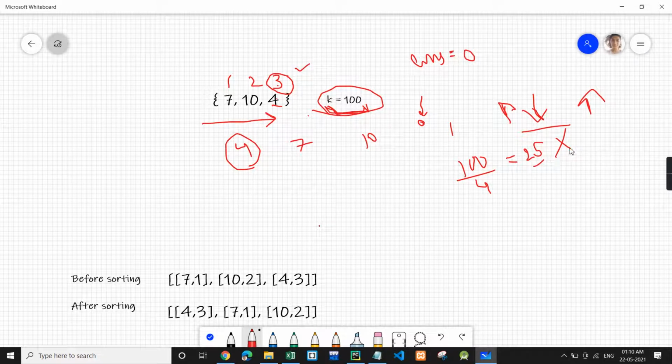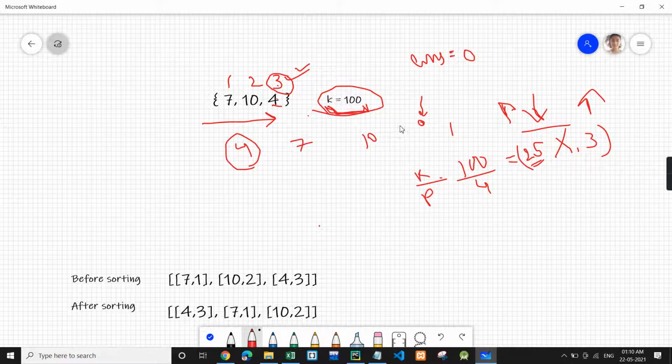So we can't buy 25. What we will do is take the minimum of the max stocks we can buy and the value which we get after dividing k by the price. This is basically the logic.